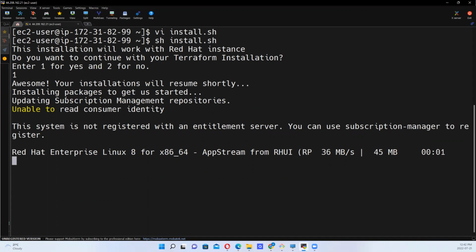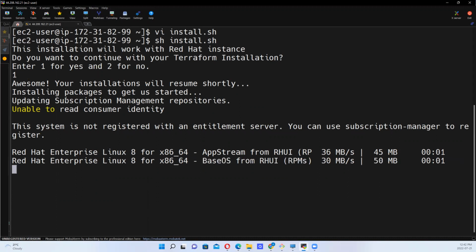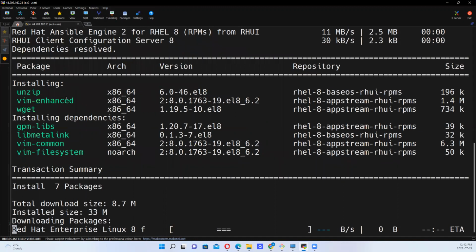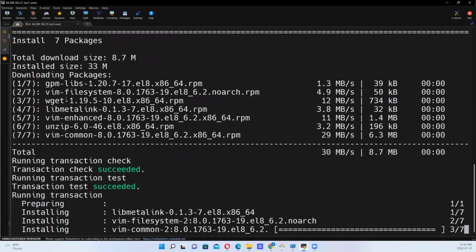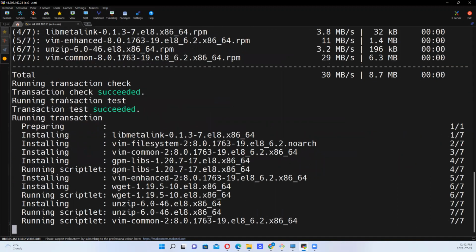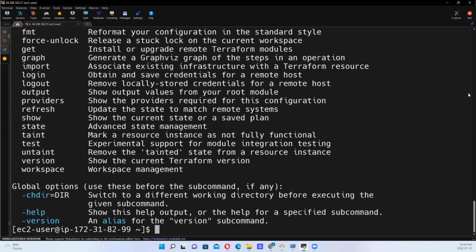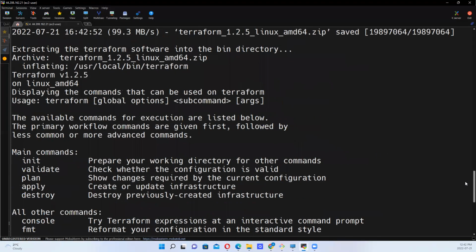So once we are done installing Terraform on this environment, we want to go to AWS to create a user with programmatic access, to be able to run Terraform to carry out several tasks. Okay, so here we are. The installation is complete. So we can see the version here. This is the version of Terraform we have.